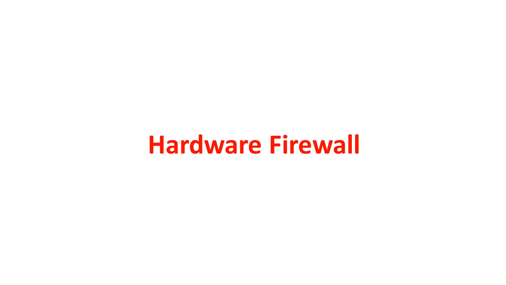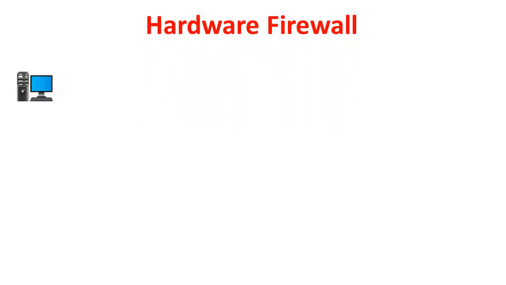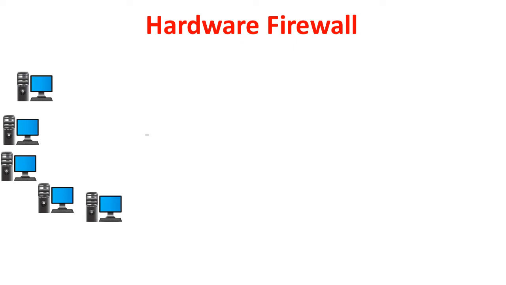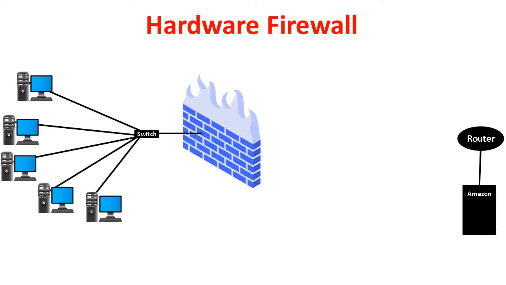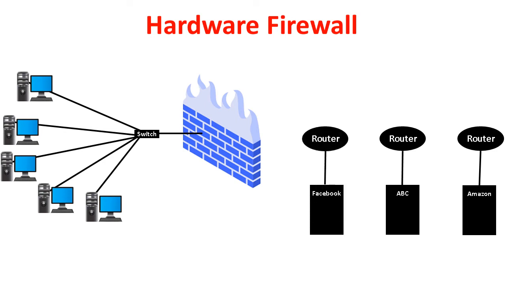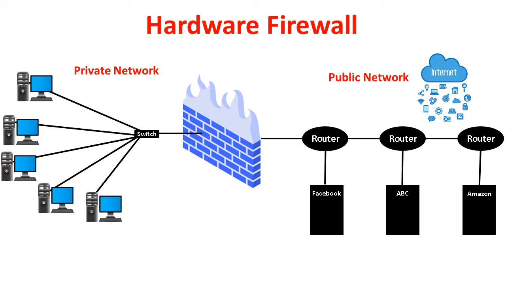Hardware firewall is a network hardware device that monitors and filters incoming and outgoing network traffic based on a defined set of security rules for all internal networking devices of an organization. Therefore, it acts as a barrier between internal private network of the organization and external public network of the internet.